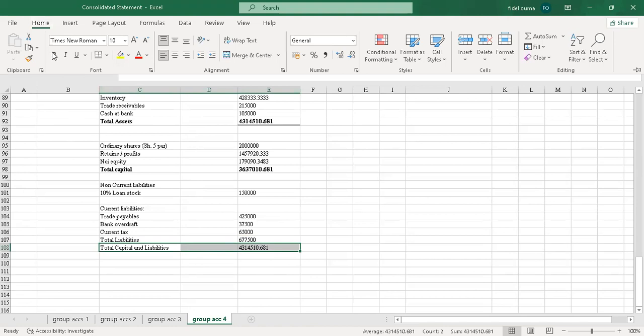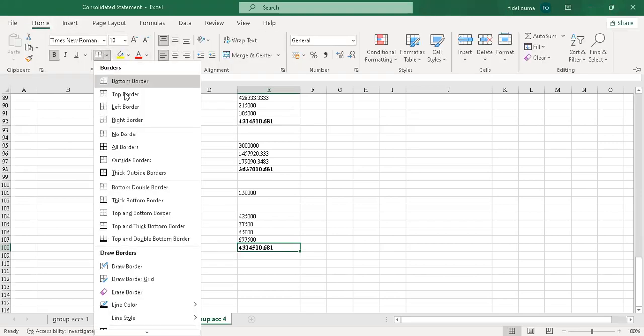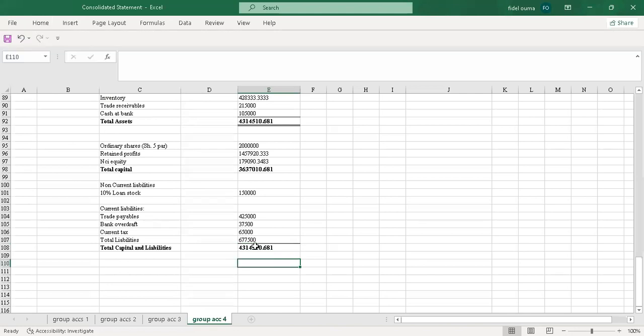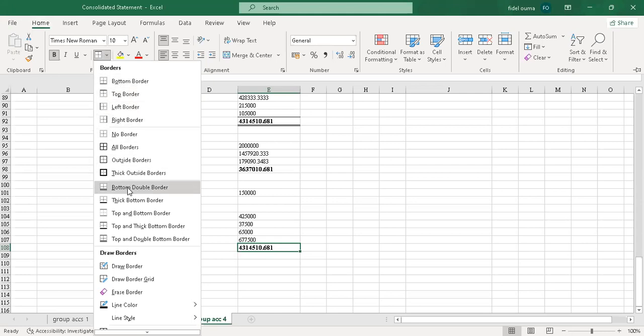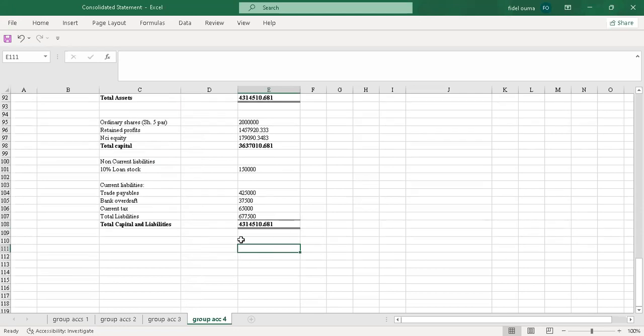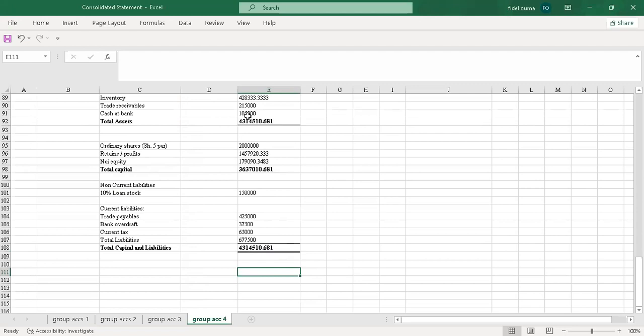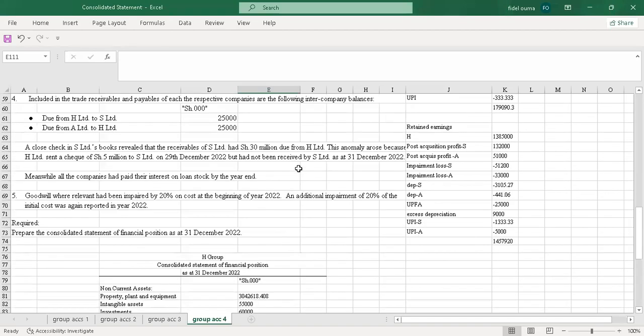So let me just bold this. I'll bold that, and I'll create the top border. Then I'll create the bottom double border. So the consolidated financial statement balances at 4,314,510.68. So this is how you are supposed to tackle this question on consolidation.